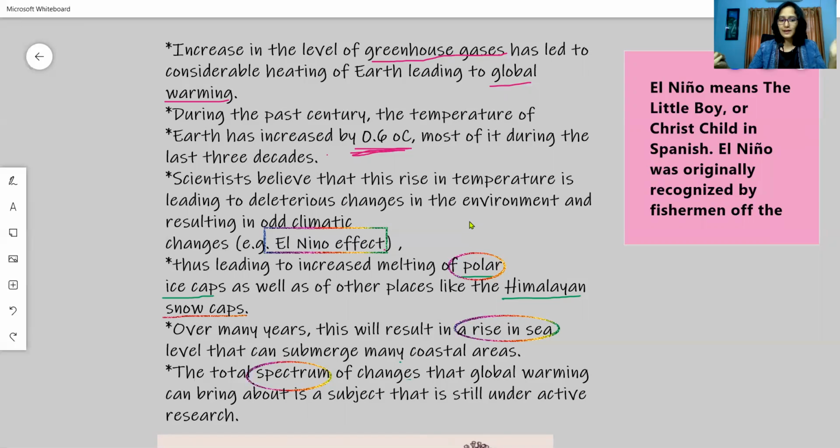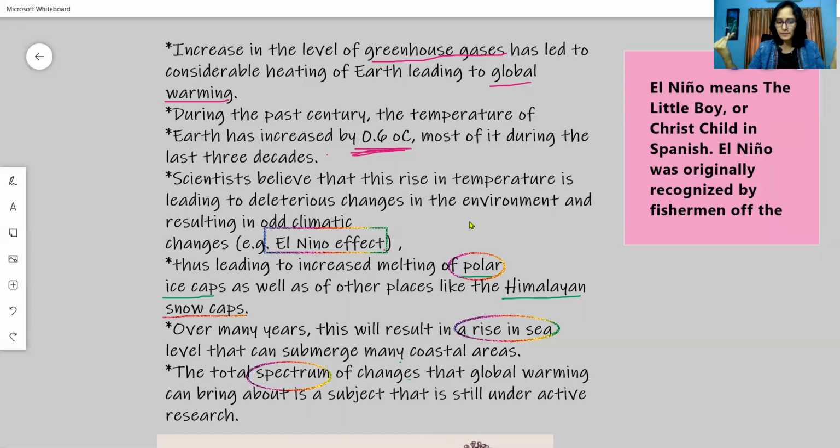So that means the frequency of the cyclones increases and warmer areas become much warmer, drier areas become much drier, wetter areas become much wetter. All these are the odd changes referred to as the El Nino effect. El Nino effect is due to global warming. Global warming is due to the increase in the greenhouse gas emissions.